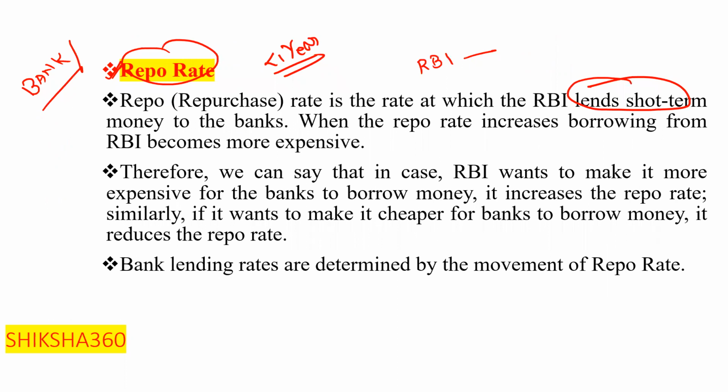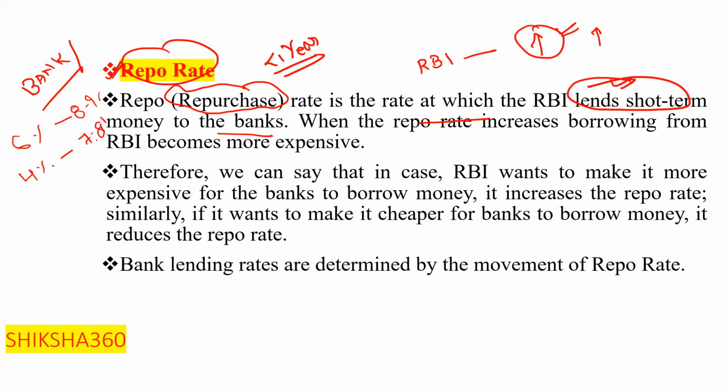Repo is basically the repurchase rate. It is the rate at which the RBI lends short-term money to the banks. When the repo rate increases, we are taking a loan from the RBI at a higher interest rate. If the RBI lends money at 8.76%, the banks will lend at 8 to 9%. And if the RBI gives money at 4 or 5%, the banks will give at 7 to 8%. So it depends.